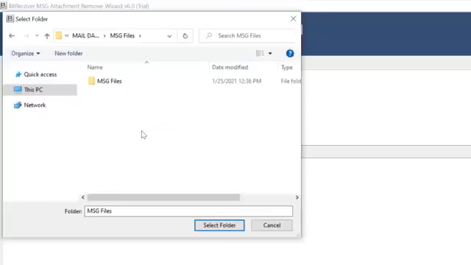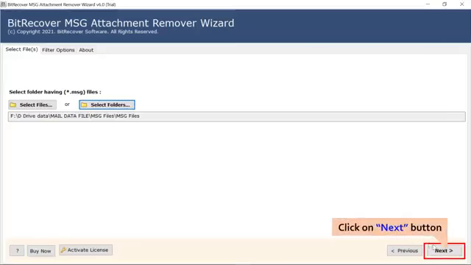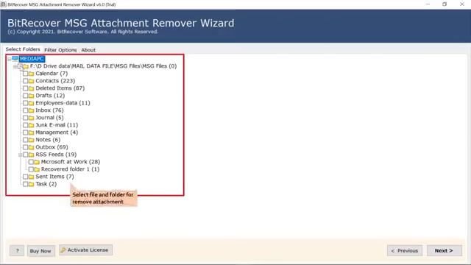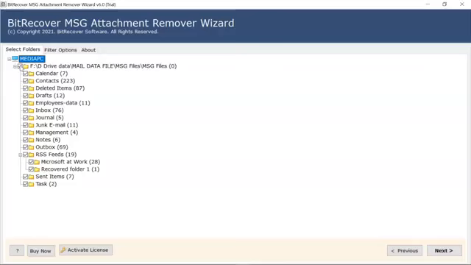Here, we are selecting the Select Folder option to browse the MSG folder from the saved location. Choose the folder and click on the Select Folder button. Then, click on the Next button. Now, mark the required file and folder checkboxes to remove the attachments. Then, click on Next and continue the process.